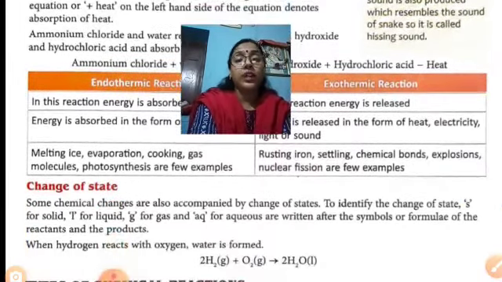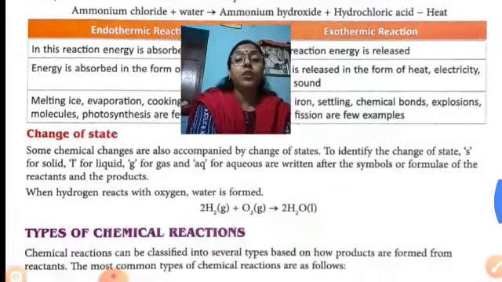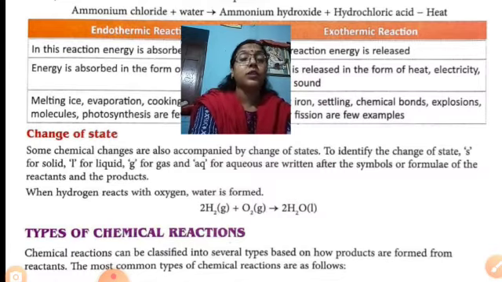Another character, change of state from solid to liquid. Some chemical changes are also accompanied by change of state. To identify the change of state, S for solid, L for liquid, G for gas, and AQ for aqueous solution are written after the symbol or formula of the reactants. When hydrogen reacts with oxygen, water is formed: 2H2 (g) plus O2 (g) gives 2H2O (l). In this way we can say that in a chemical reaction change of state also occurs.